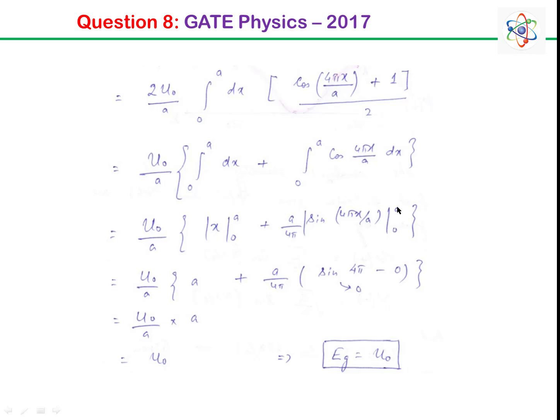So we put a and 0. Sine 0 is 0, and if we put a, then it becomes 4πa/a. So a cancels, we have sin 4π, and we know that sin 4π is 0, therefore this second term entirely becomes 0. So we are left with only this first term, U0/a into a. So a cancels, and we are left with only U0. Therefore the energy gap Eg comes out as U0.